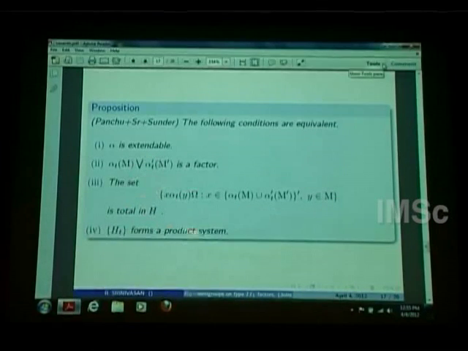So this is a set: X coming from the commutant of these two ranges, and Y coming from M. Omega is fixed. Then we can apply X alpha_t(Y) omega, and that is a total set in H. So this is equivalent to saying that something is extendable. Another equivalent condition is that H_t actually forms a product system. In fact, if H_t forms a product system, it will be the product system corresponding to that extended E0 semigroup.